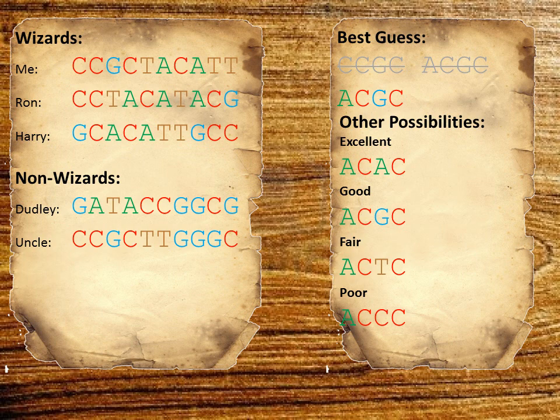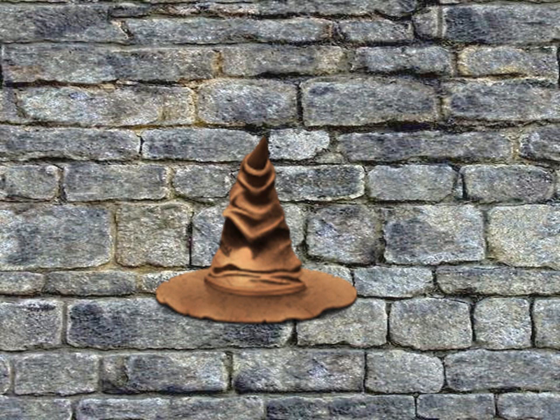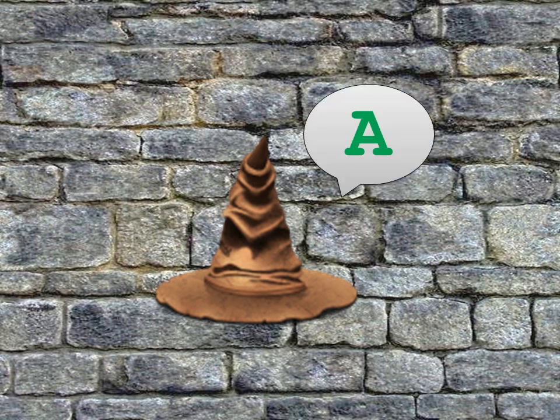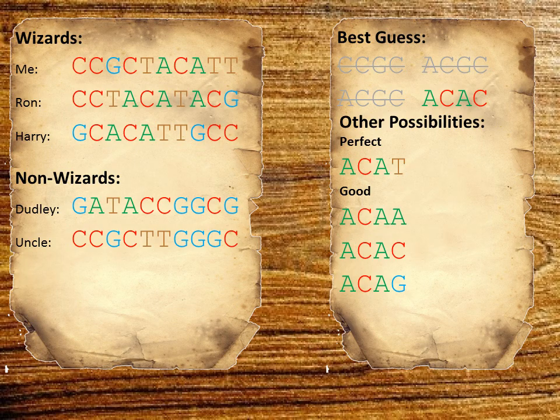This time she changed the third letter in her guess, and found that using an A resulted in an excellent guess. Again she pulled a letter out of the sorting hat, and found that it returned that best guess back to her. Now the student felt she was getting close to finding what she wanted.